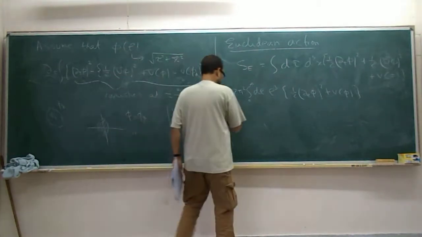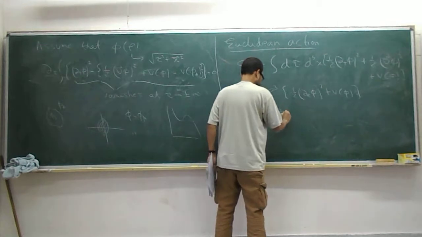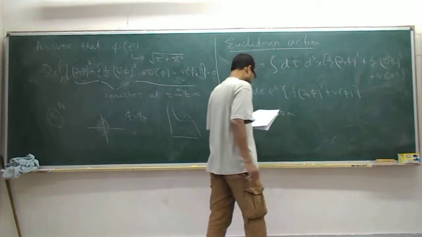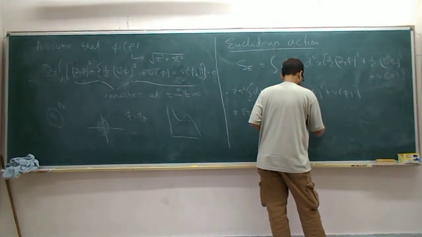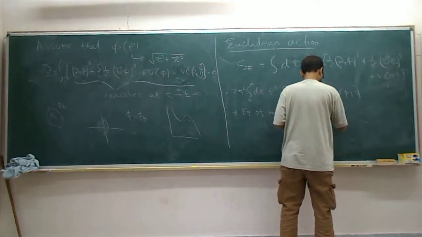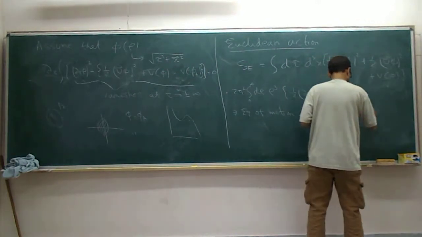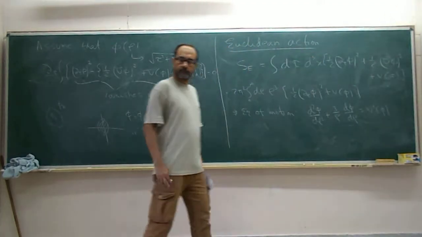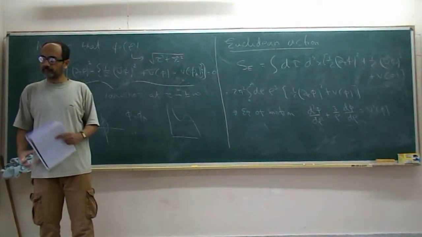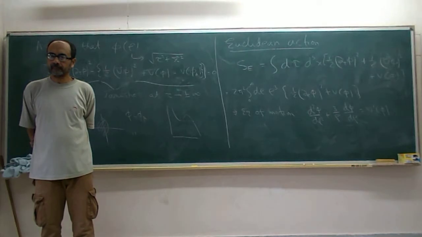And from this you can derive the equation of motion, which is this, okay?